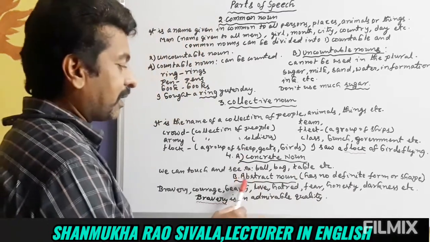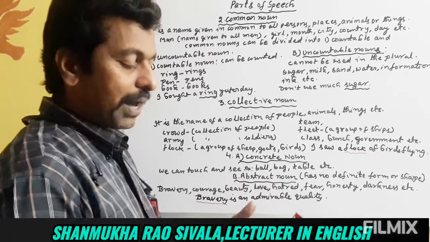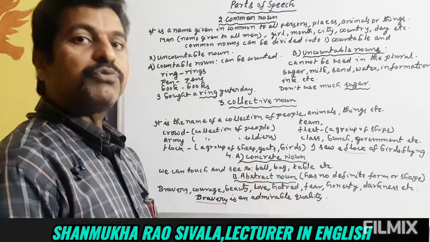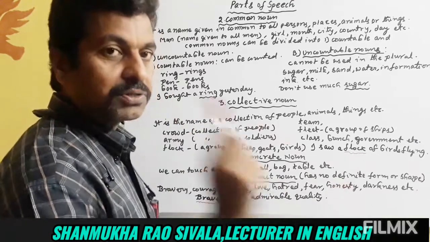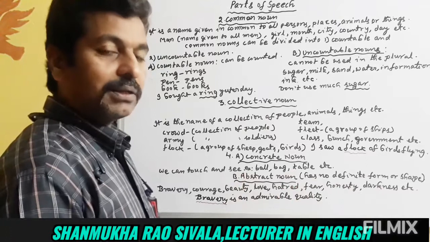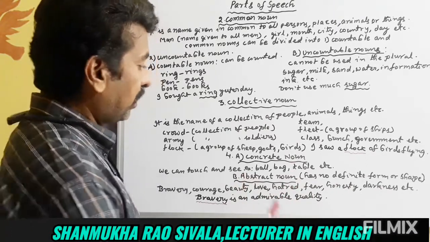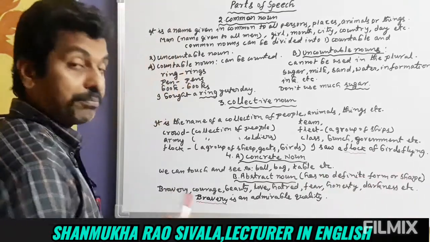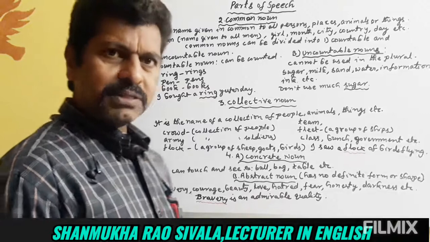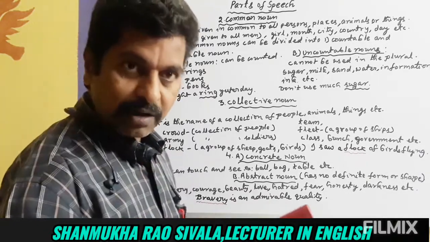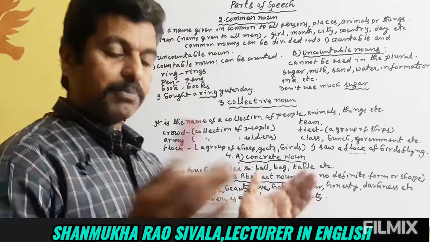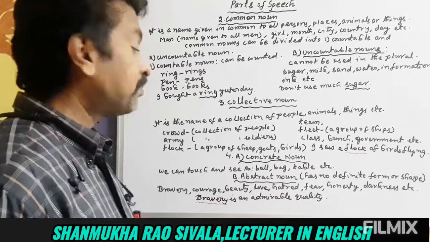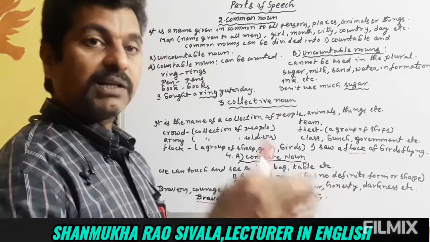Second category is abstract noun. An abstract noun has no particular shape or form, which we cannot see and cannot touch. Abstract nouns have no definite form or shape. For example, bravery. Can we see bravery? We cannot see. Can we touch bravery? We cannot touch. Bravery is the name of a quality. It cannot be seen, cannot be touched. This is called an abstract noun. No particular shape, no particular form.